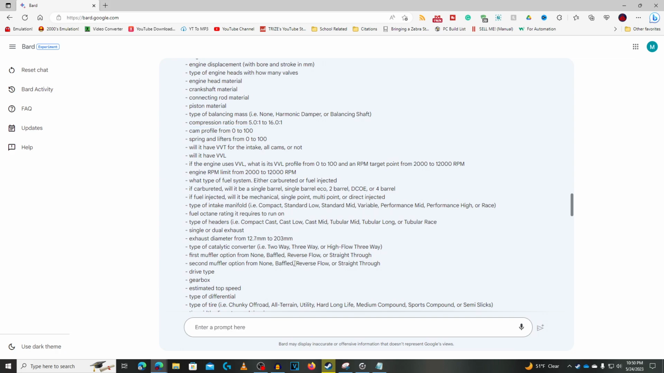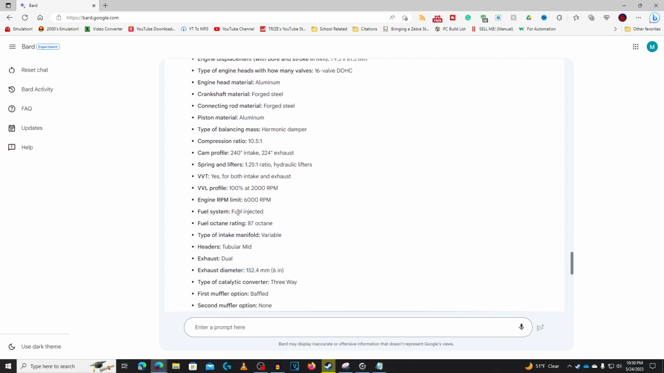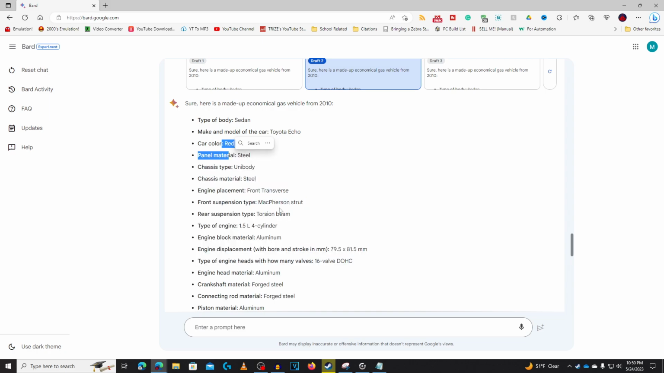What do you mean? It's 0 to 100 no matter what. Springs and lifters, 1.25 to 1 ratio of hydraulic lifters. Automation is like in version 6 where it has stuff like this, but no. No matter what, I'll probably give this a try to see what this is like.